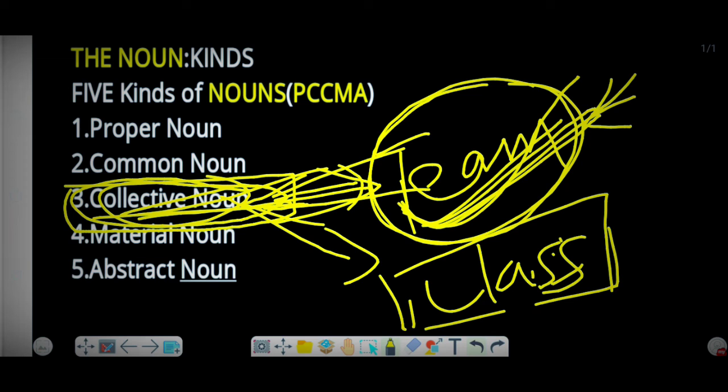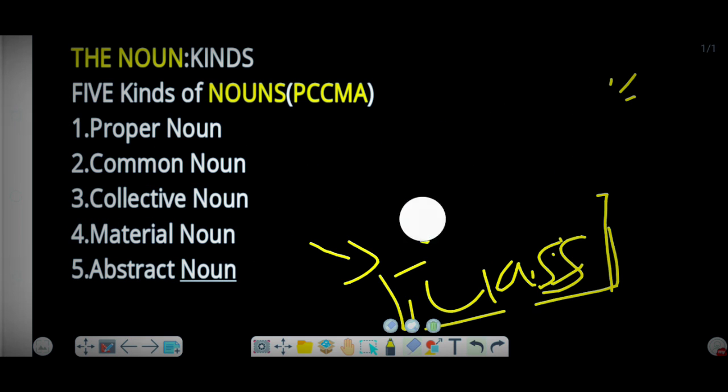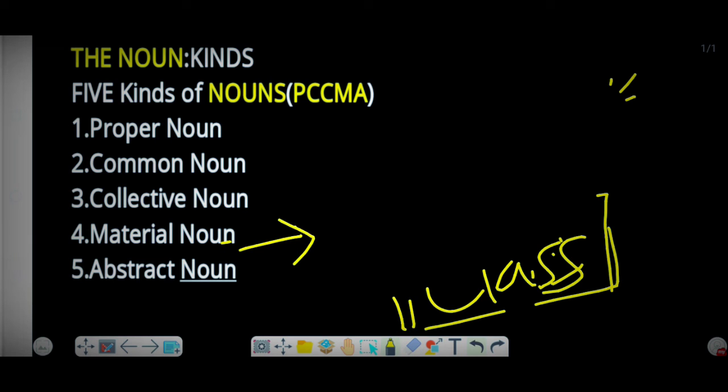Okay, and the fourth one is material noun. So what do we mean by material noun? A material noun is the word used for the substance of which things are made. Material means padarth in Hindi. So material noun is like